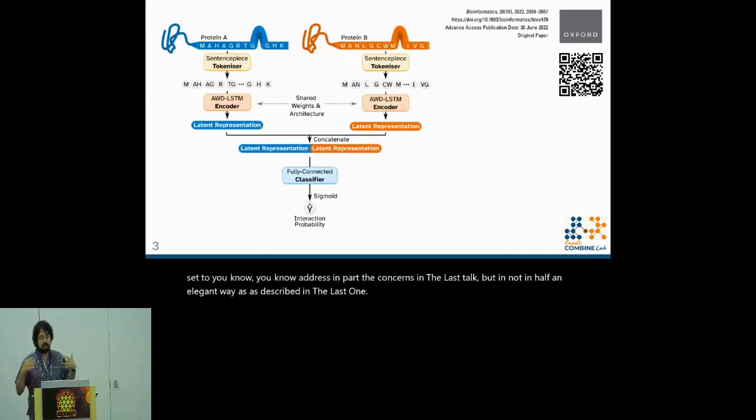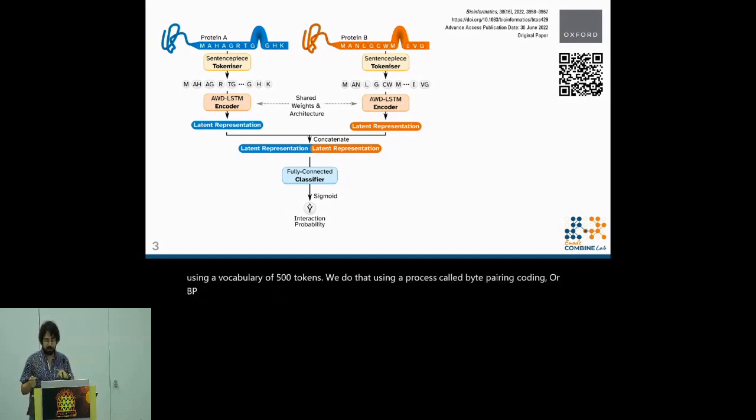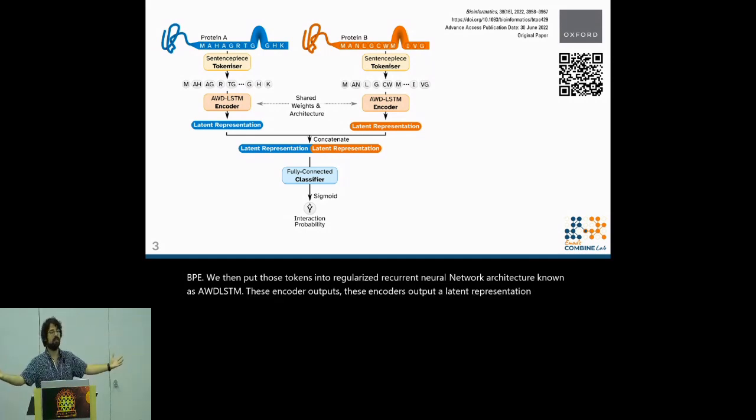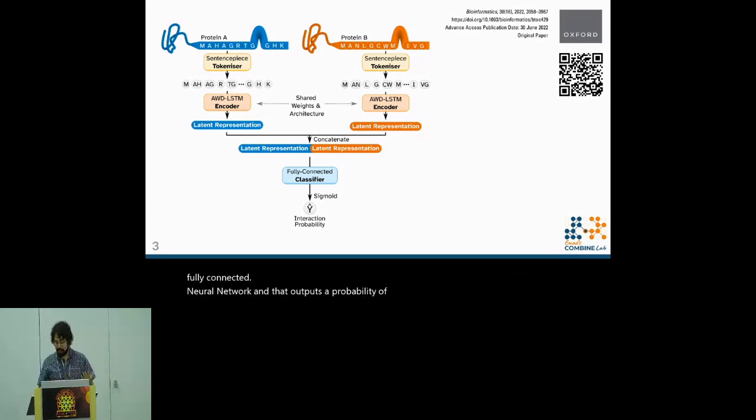RAPID works by first chunking amino acid sequences into tokens of 1 to 4 amino acids using a vocabulary of 500 tokens. We do that using a process called byte pair encoding, or BPE. We then input those tokens into a regularized recurrent neural network architecture known as AWD LSTM. These encoders output a latent representation, and those latent representations are concatenated, and then that's sent to a classifier, which is a fully connected neural network, and that outputs a probability of interaction. That's all good, but it is centered on recurrent neural networks, and that is decidedly old hat.